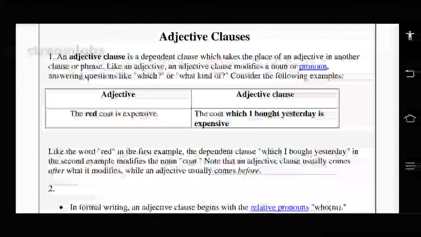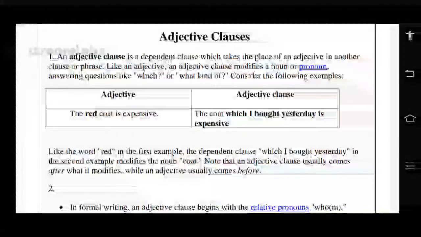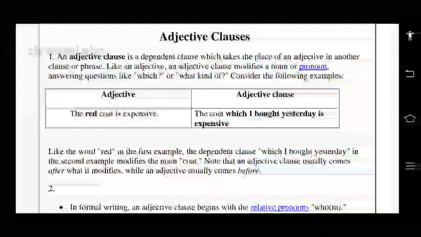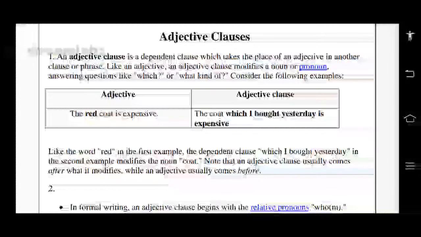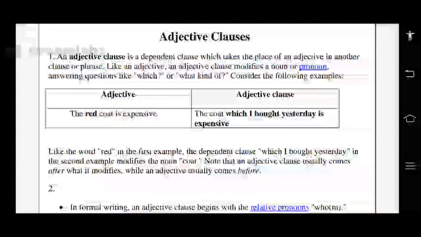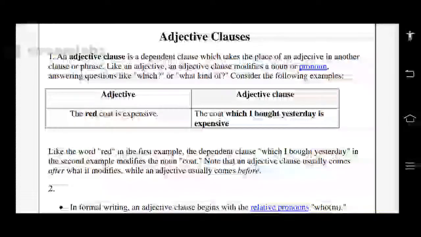Did you understand, everybody, what is an antecedent? Have you understood? Say yes sir. If you know what an antecedent is, please put a comment as yes.